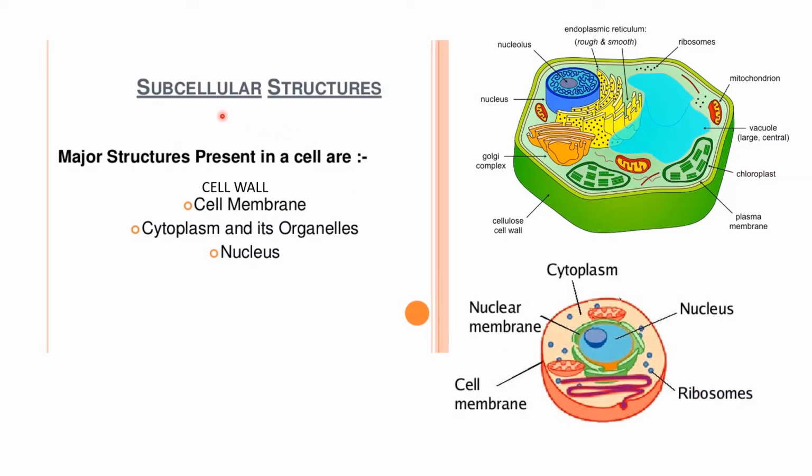Now let's see subcellular structures. The major structures present in cells are the cell wall, as you can see over here, which is made up of cellulose. Then comes the cell membrane. This is the cell membrane. Then comes the cytoplasm and its organelles, like Golgi complex, ribosomes, endoplasmic reticulum, mitochondria, vacuoles, chloroplasts, etc. And then comes the nucleus. This forms the nucleus, which is membrane-bound, and that's the nuclear membrane which is present over it.